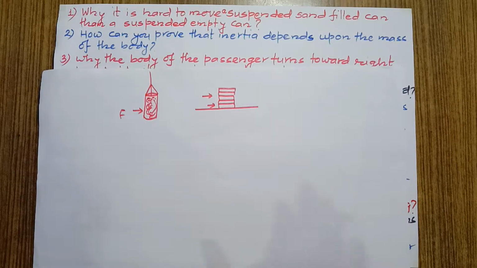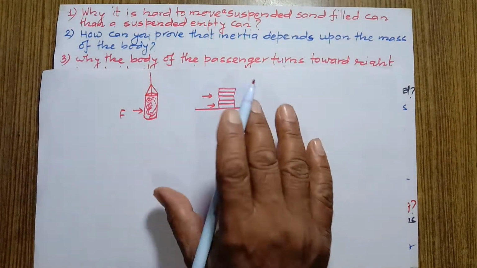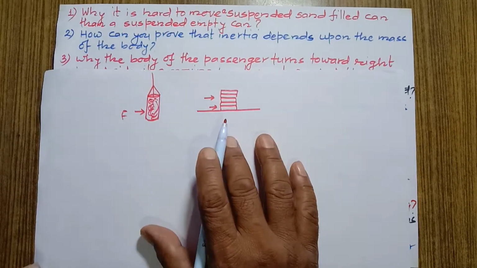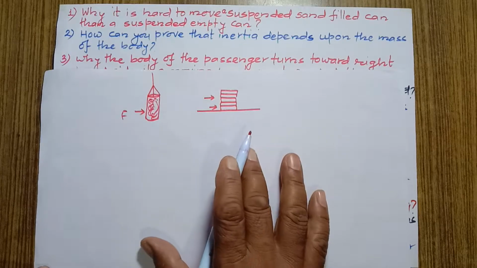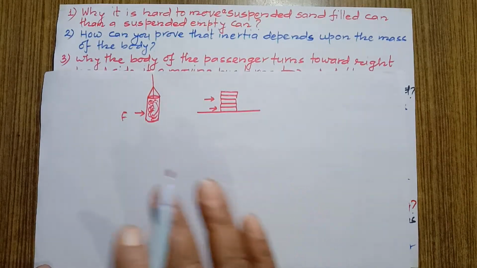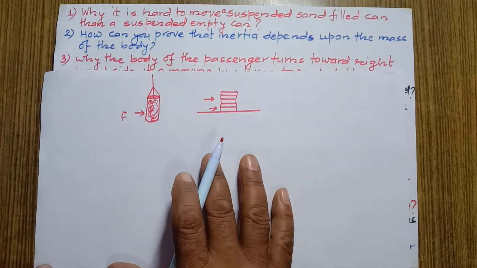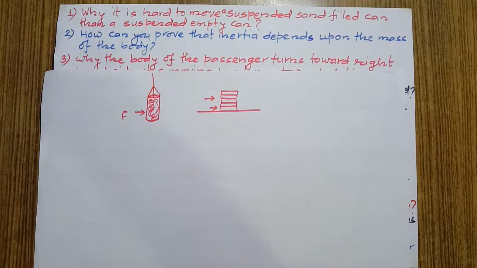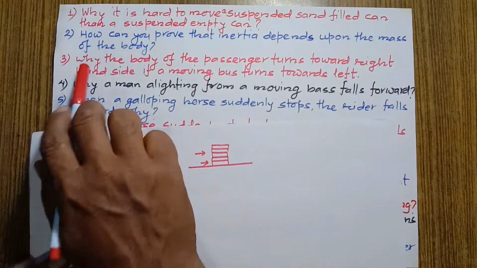What does it mean? Both of them have inertia of rest, but the mass of the books in a pile is greater, so it has greater inertia of rest and requires a greater amount of force to overcome the greater inertia. It proves that inertia depends upon the mass of the body. Now let's go to another question.